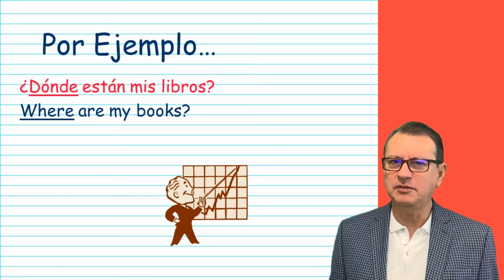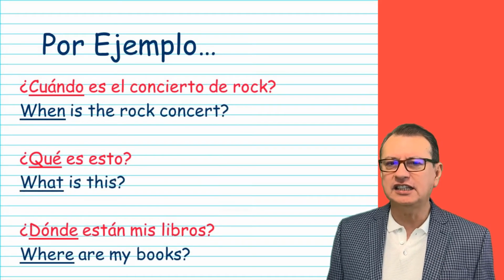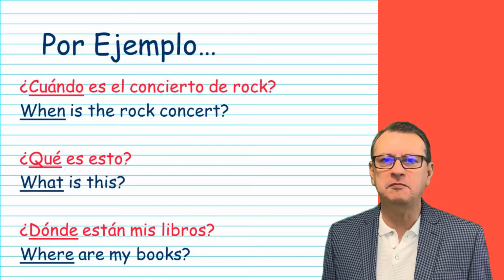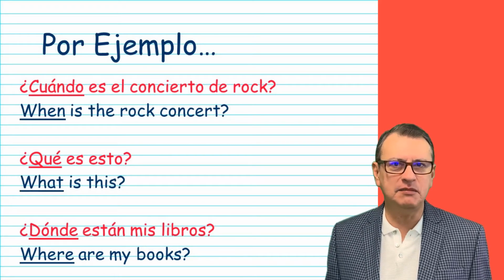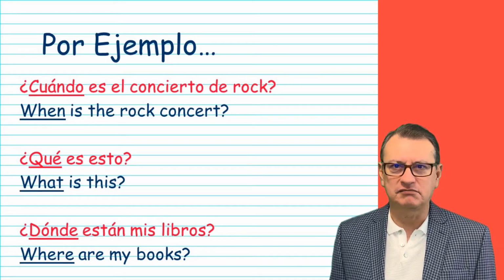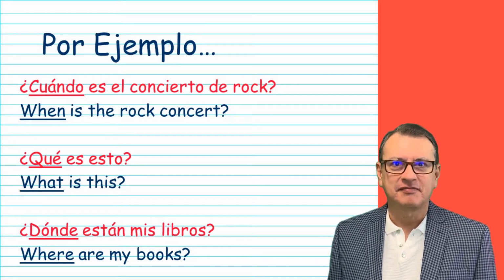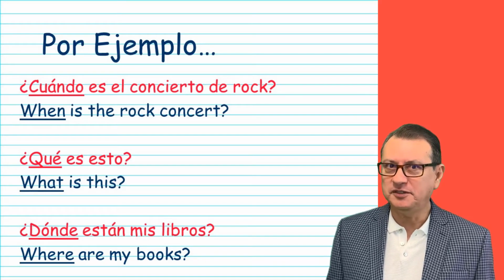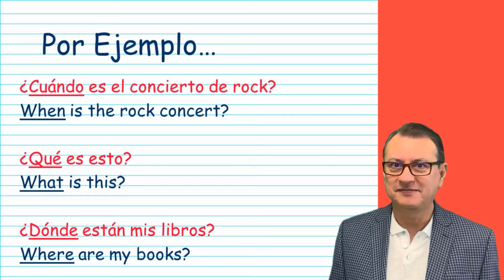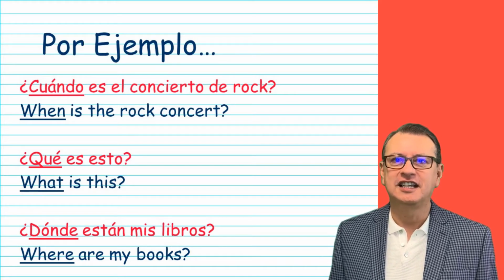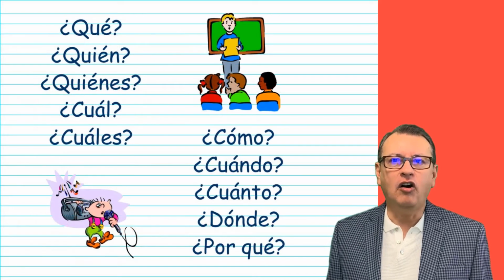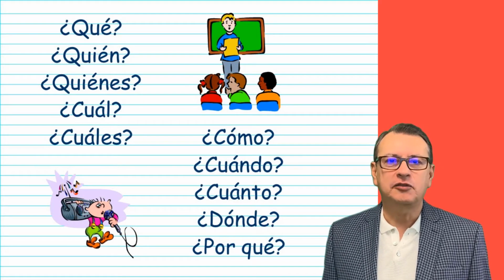¿Dónde están mis libros? If you take a look at these three questions, they are asking for specific information. Very simple. You need to remember what they are asking about. A place, a person, an object, an event, or a location. Very good. So, let's wrap it up and take a look at the screen, all the interrogative questions in Spanish.